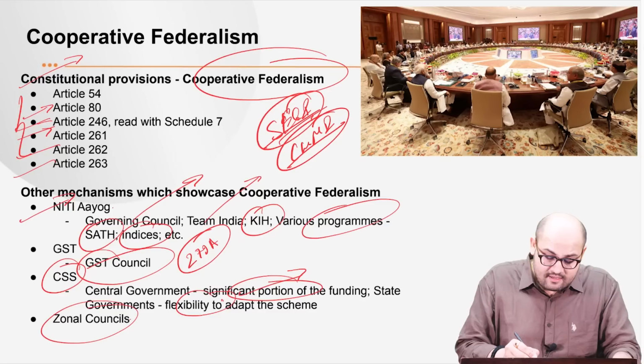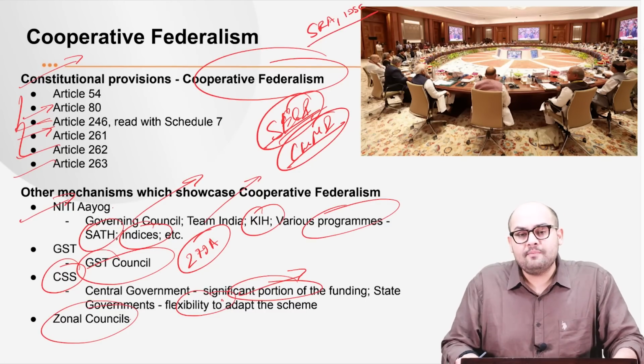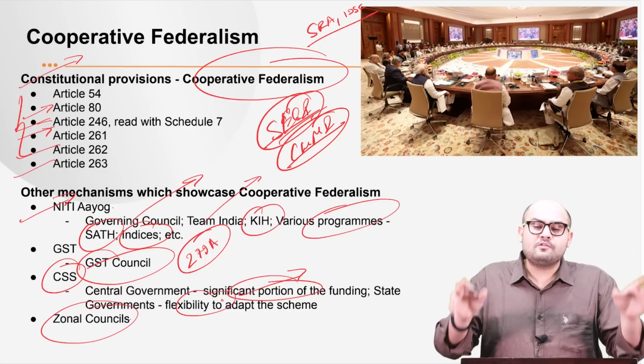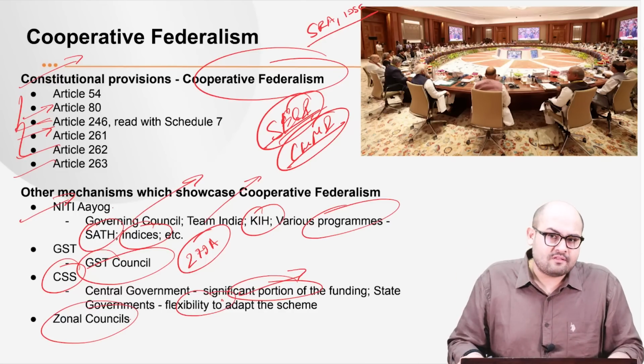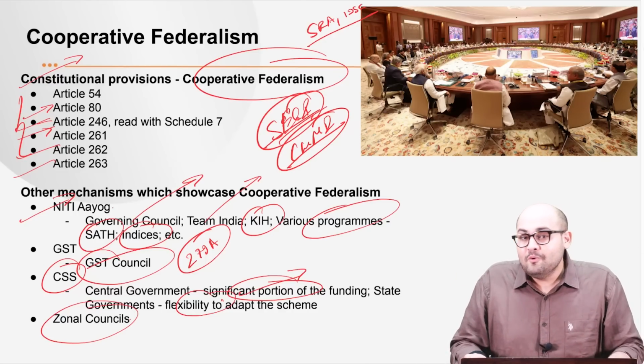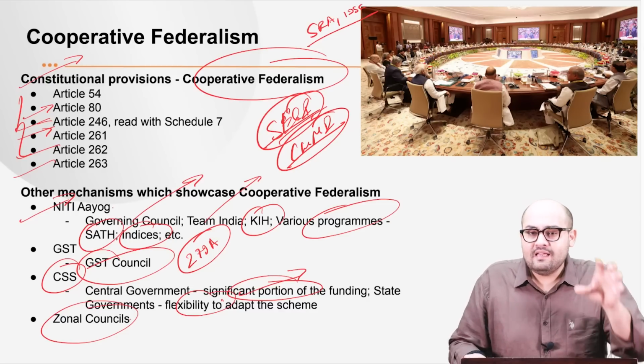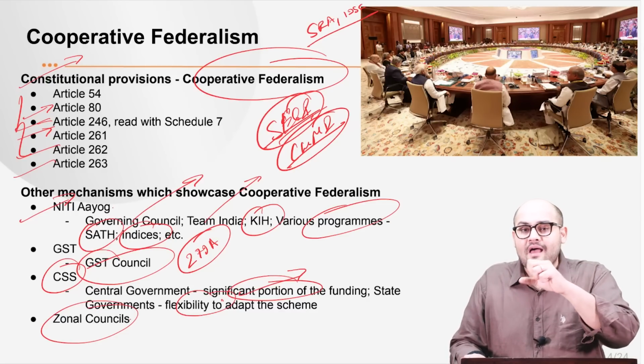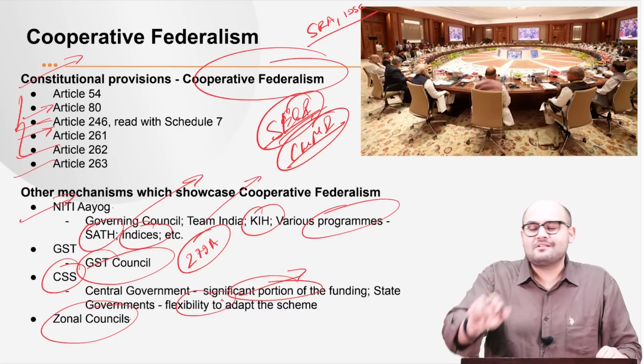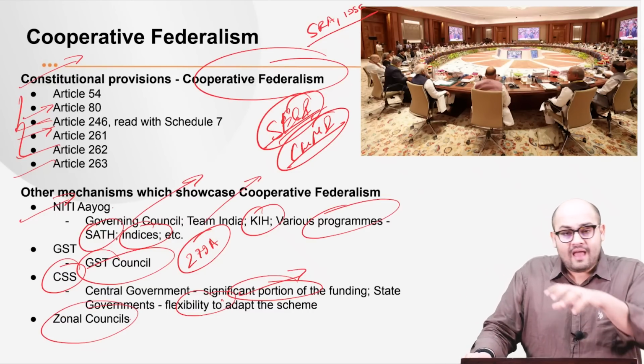See, we had the State Reorganization Act of 1956. Now, this act actually provided for the establishment of different zonal councils according to different regions. Now, can you just tell me who acts as the chairman of a particular zonal council and who acts as the vice chairperson? Let me see who answers first in the comment section, right? So, we have got zonal councils.